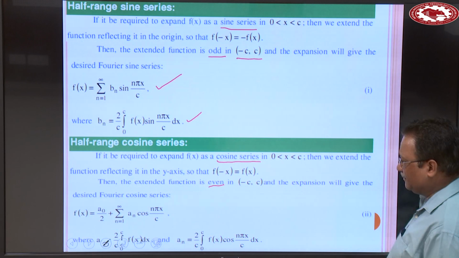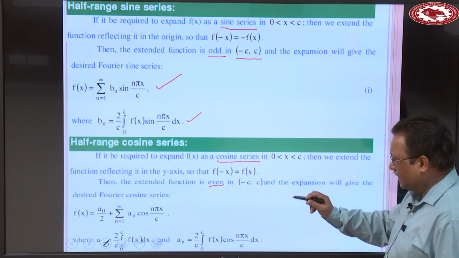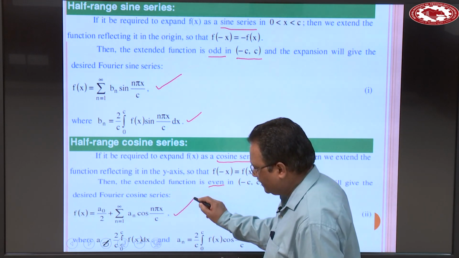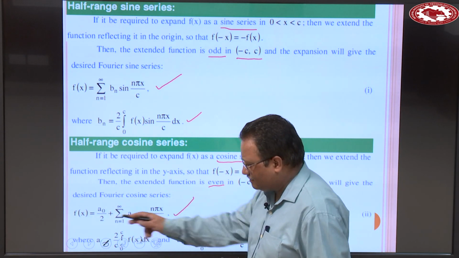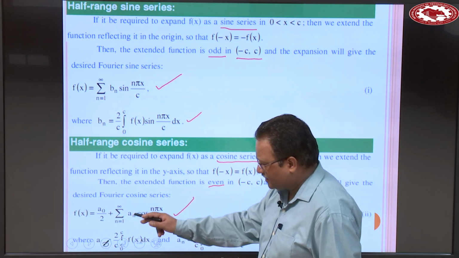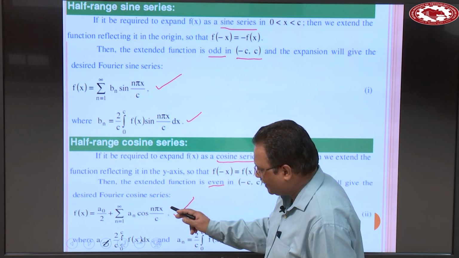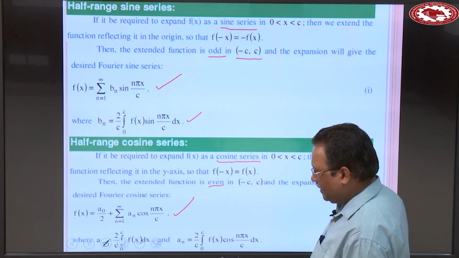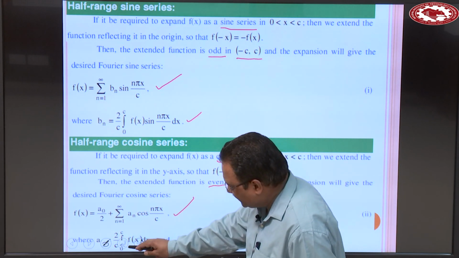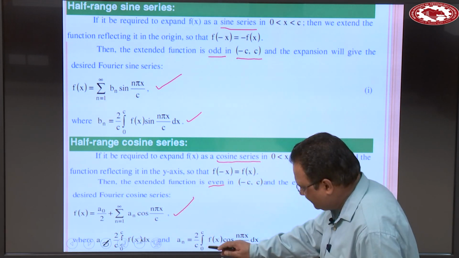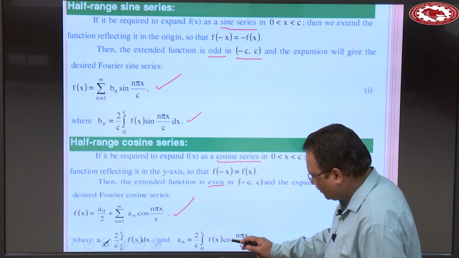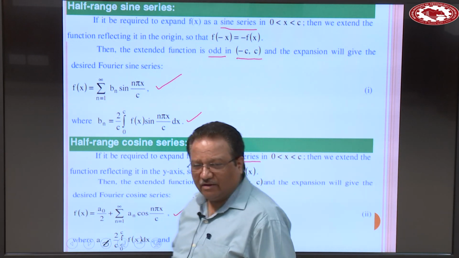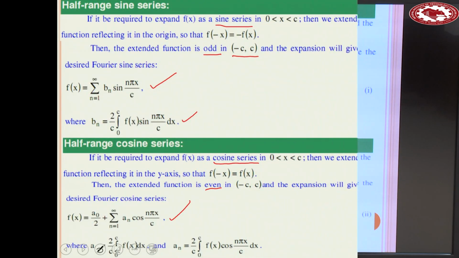The extended function is even in the interval minus c to c, and in that case the expansion will give the desired Fourier cosine series, and that cosine series is represented by this method. f(x) is equal to a naught over 2 plus summation n equals 1 to infinity a n cos n pi x over c. In that case, calculate a naught and a n. So a naught is 2 over c integral 0 to c f(x) dx, and a n is equal to 2 over c integral 0 to c f(x) cos n pi x over c dx. So in this way, you can develop a half range sine series or half range cosine series.